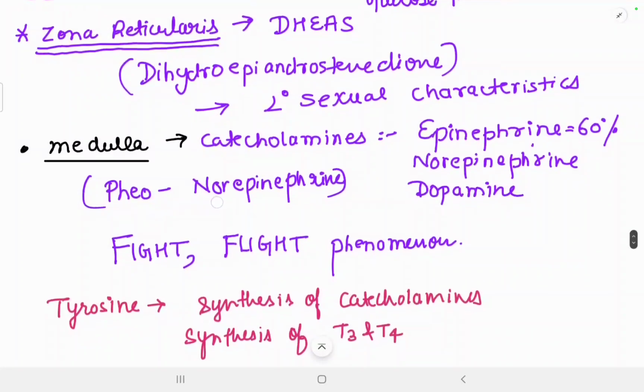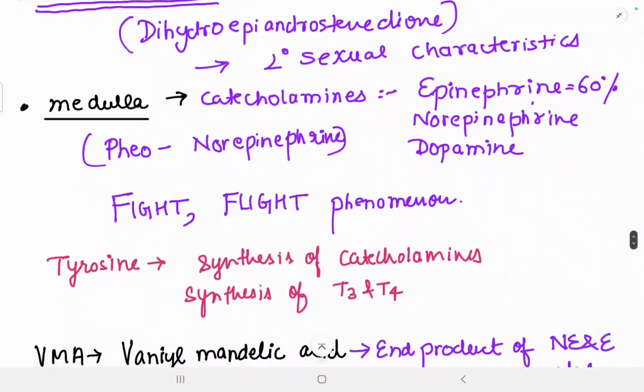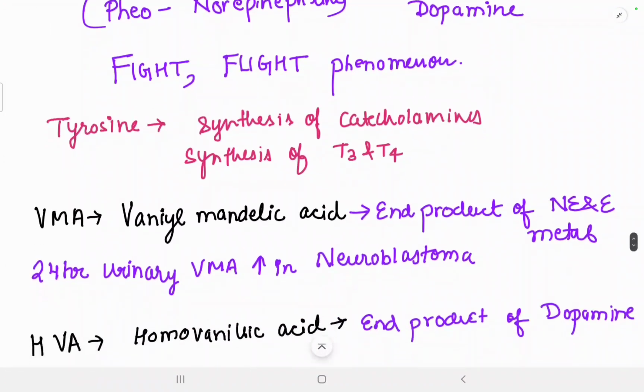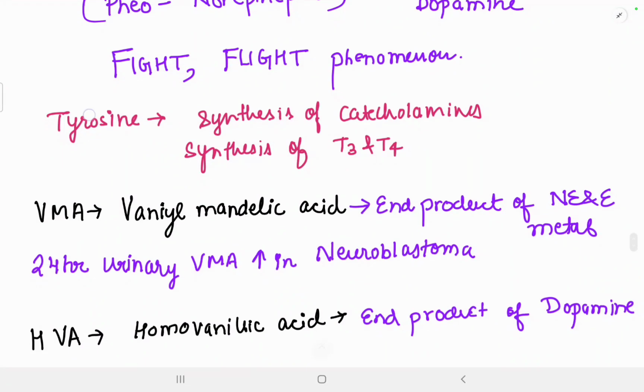So in pheochromocytoma, norepinephrine is released in majority, not epinephrine. Epinephrine is released in majority, 60%, in normal conditions, but in pheochromocytoma, which is a tumor, norepinephrine is released in major amounts. They are responsible for the fight and flight phenomenon. Tyrosine is responsible for the synthesis of catecholamines. It is also responsible for the synthesis of the thyroid hormones T3 and T4.